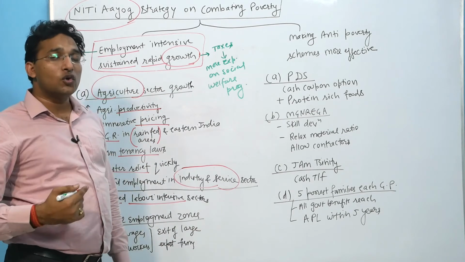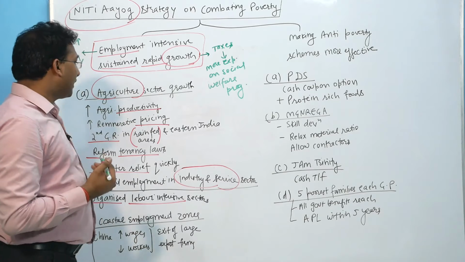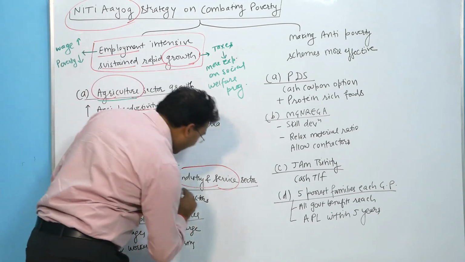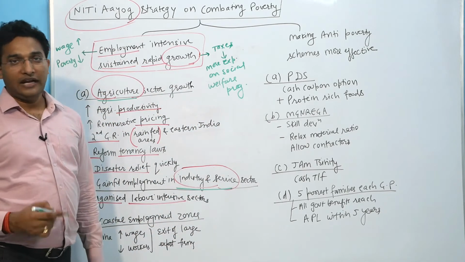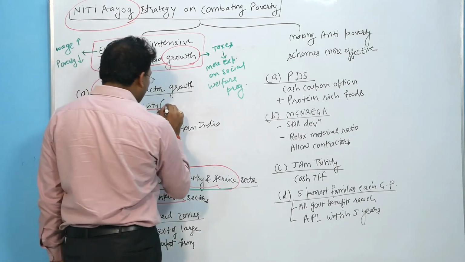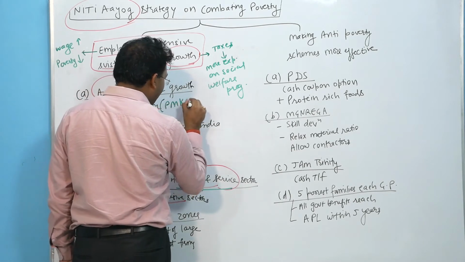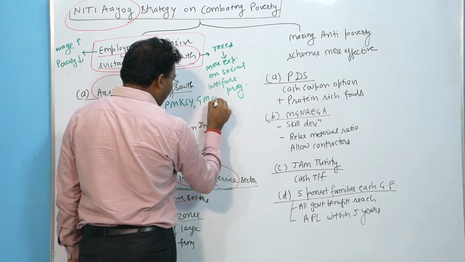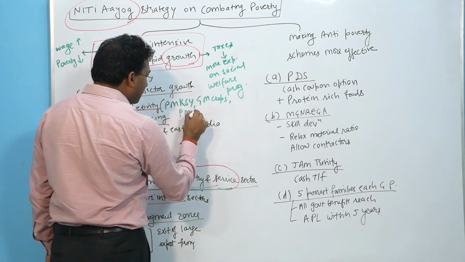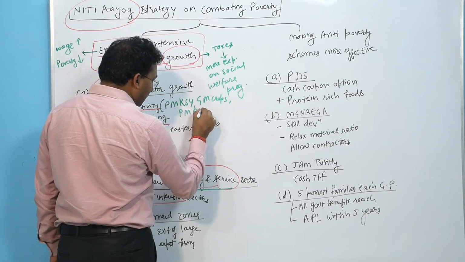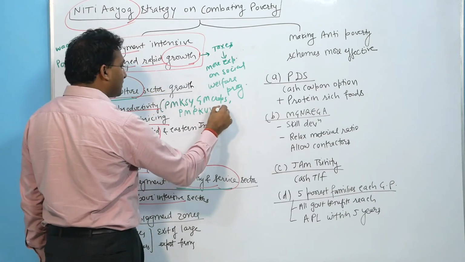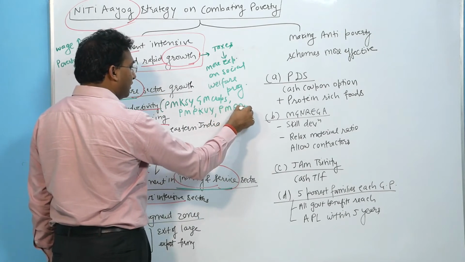Now, how can this growth be ensured? To ensure this growth, we have to focus upon the agriculture sector, the industry and the service sector. In the agriculture sector, we have to increase agricultural productivity with the help of Pradhan Mantri Krishi Sinchai Yojana, genetically modified crops, organic farming, that is Pradhan Mantri Paramparagat Krishi Vikas Yojana, and schemes like Pradhan Mantri Fasal Bima Yojana, right?